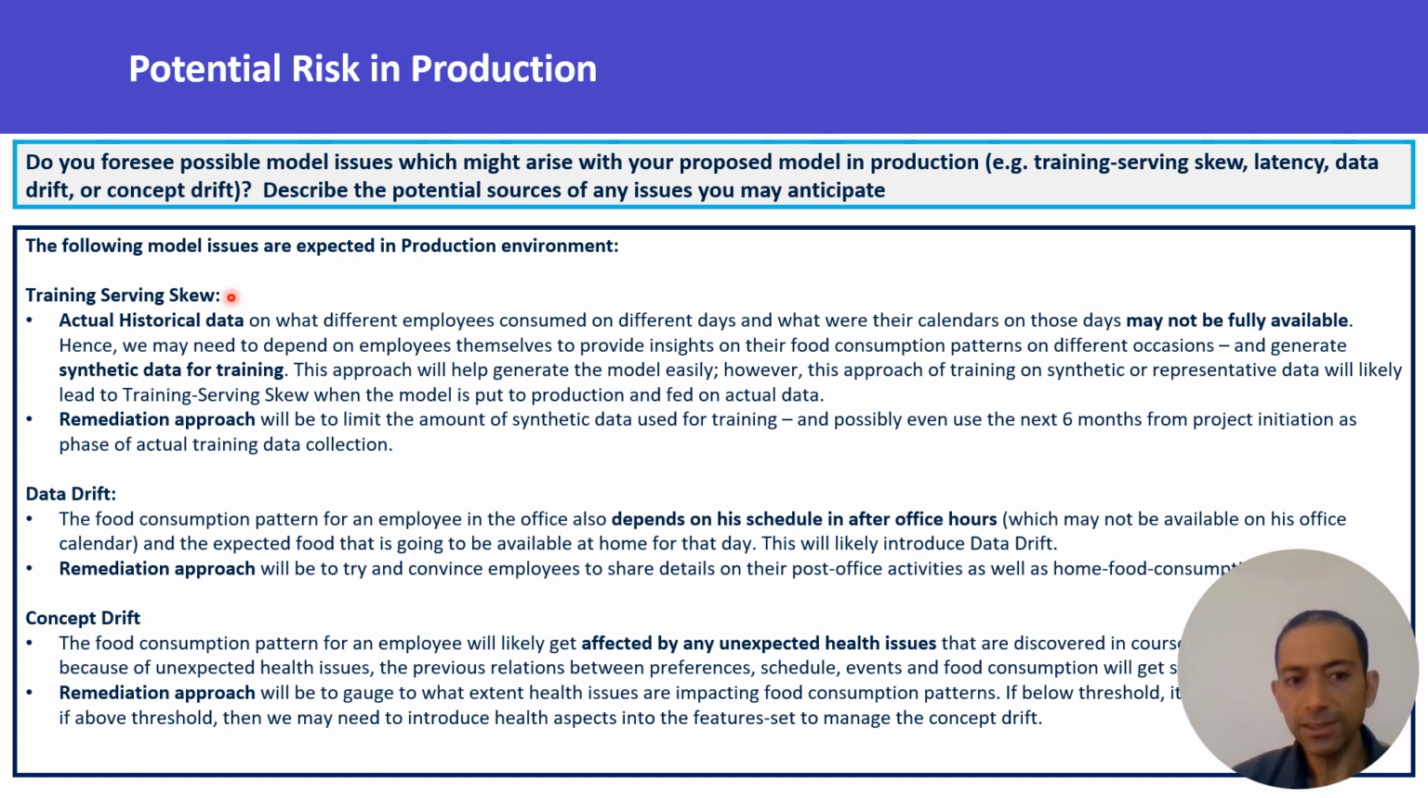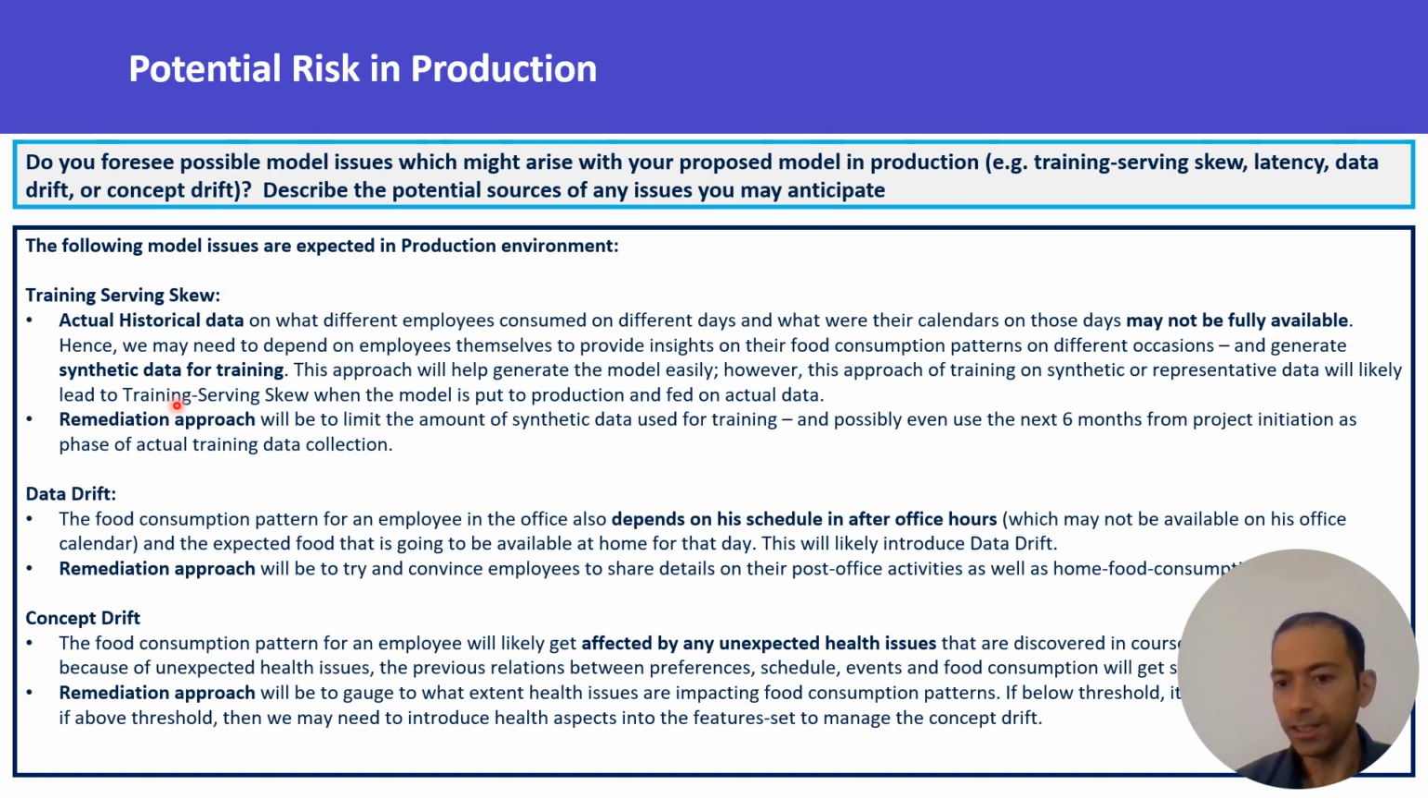If that is not the case, that historical data is not going to be in the right format. And what we are going to do is create synthetic data. So we will speak to the employees about their preferences, what they eat on different days, how their schedule in office affects their eating patterns, and we will try to create synthetic data to make up for the lack of actual data in the right format. But when we use this synthetic data to train the model, when it's deployed in the production system, we will observe a training and serving skew, because we used synthetic data for training and now we are dealing with actual data in the production environment. So training serving skew is going to be there.